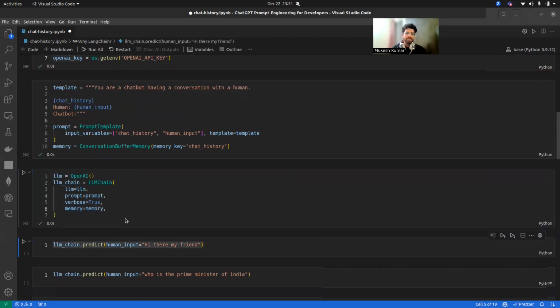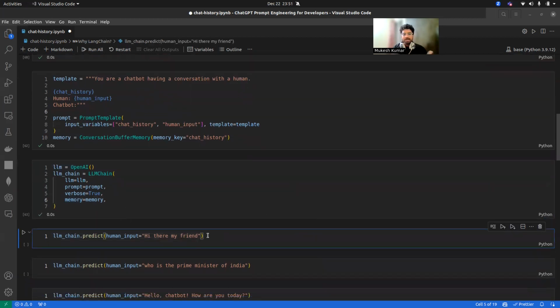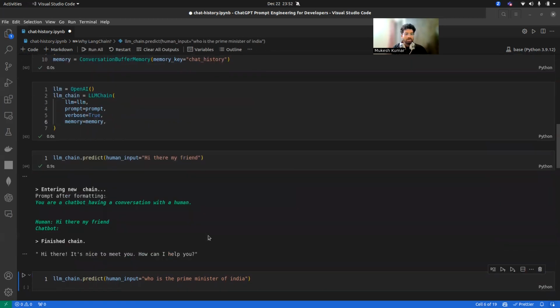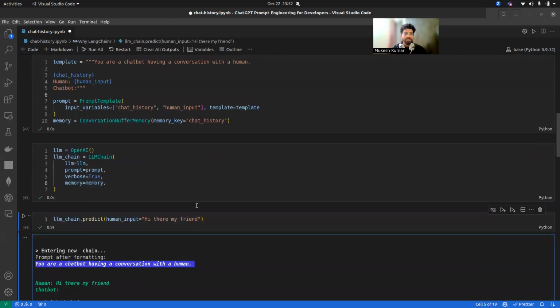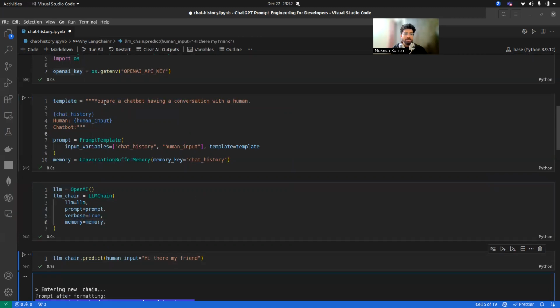The first question I'm going to ask my chatbot is, "Hi there my friend." Let's see what output I'm getting. You can see here it is entering into the new chain. There are lots of things written here. In the prompt I have mentioned that you are a chatbot having a conversation with humans. This is the same prompt that I have passed here.